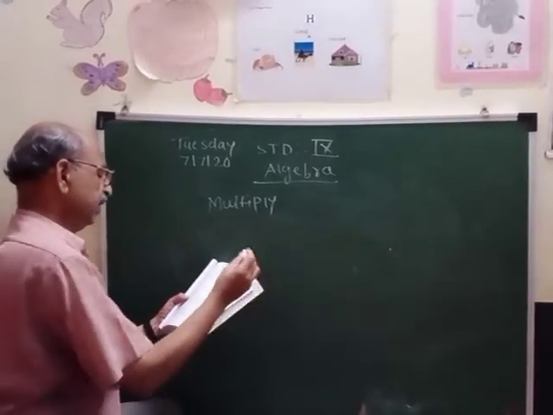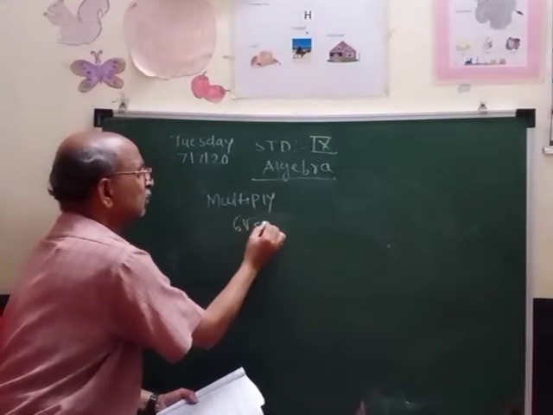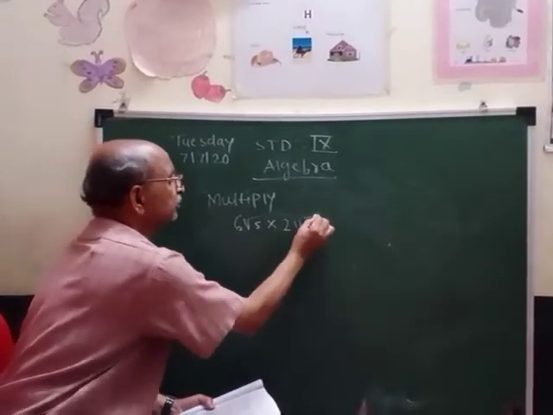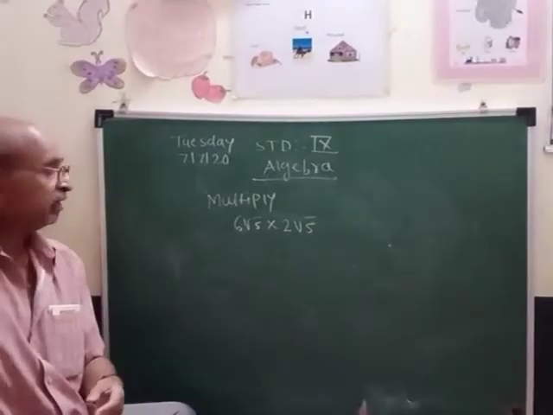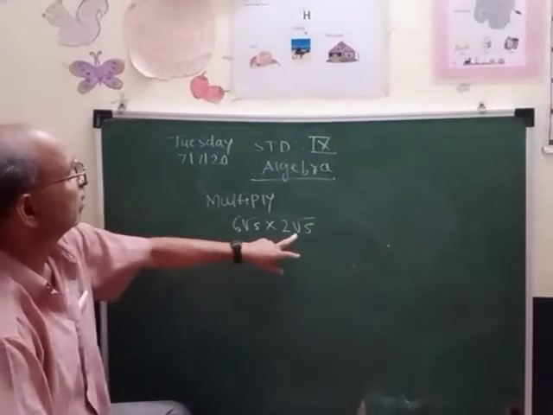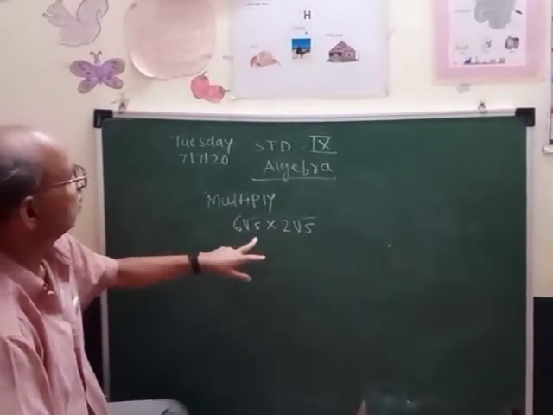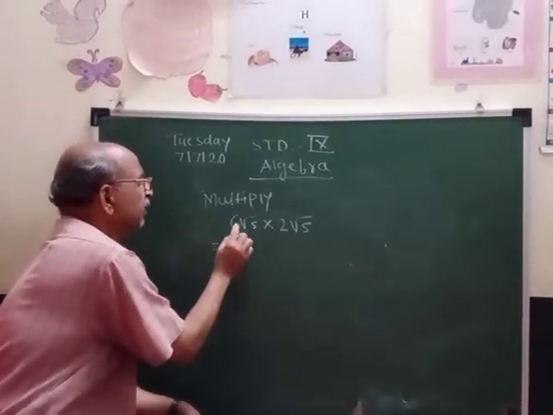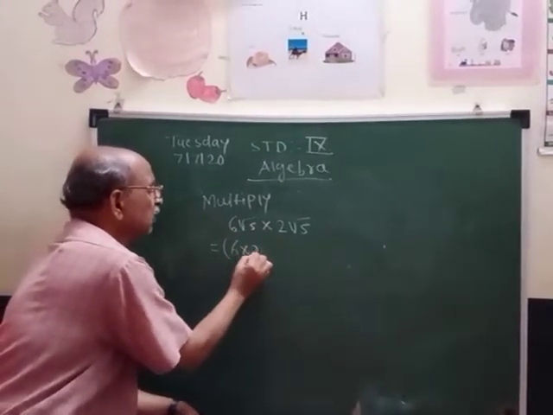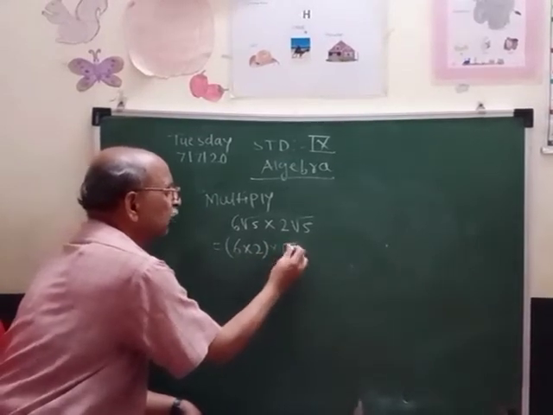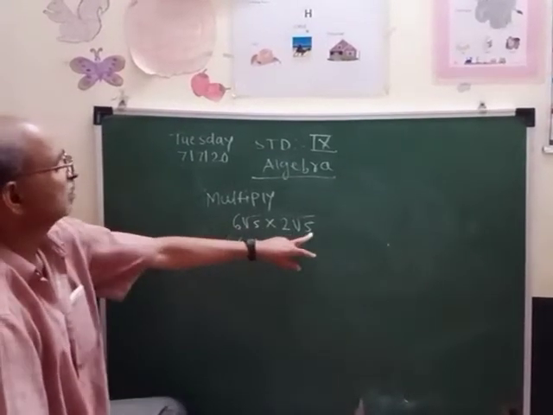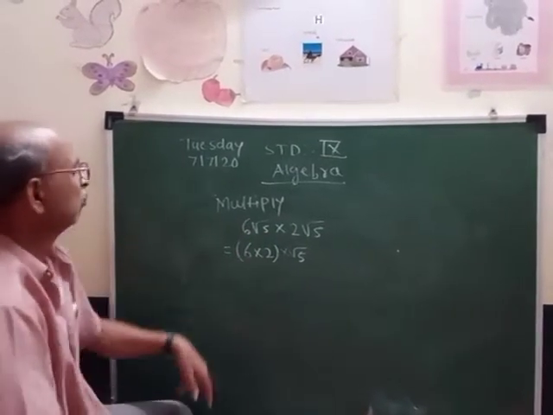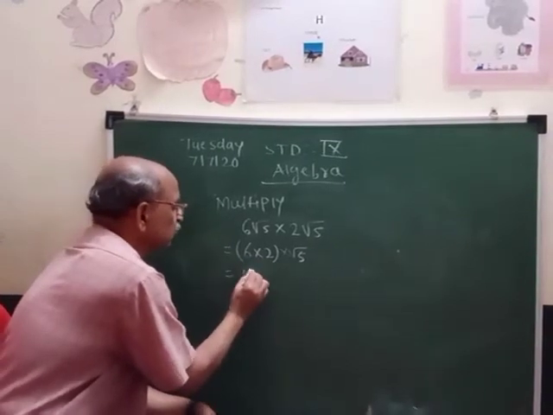Now we have to multiply 6 root 5 by 2 root 5. As root 5 is the same irrational number in both, we take it common. So in the bracket 6 multiplied by 2, bracket complete, multiplied by root 5. This root 5 is common, so we take it outside, and the 6 coefficient and 2 coefficient we multiply. So the answer comes 6 into 2, 12.